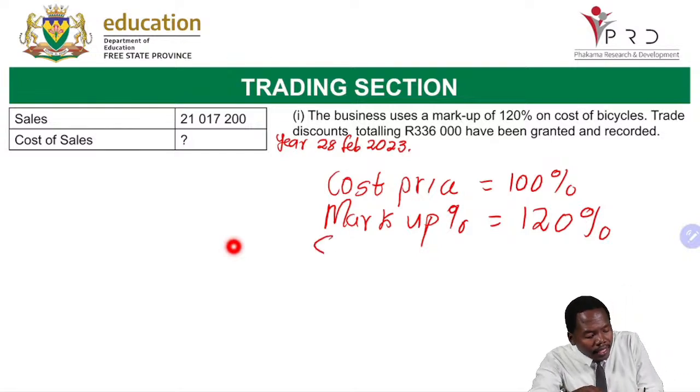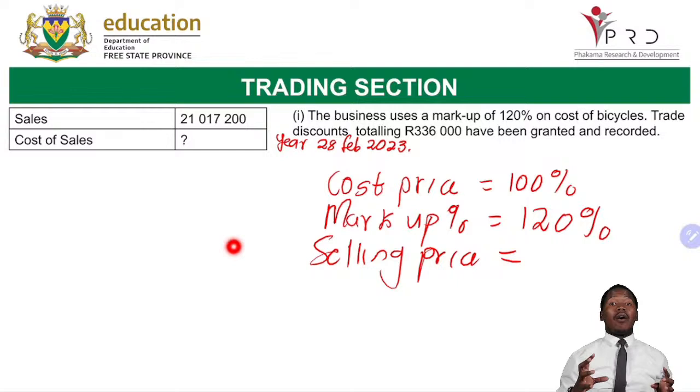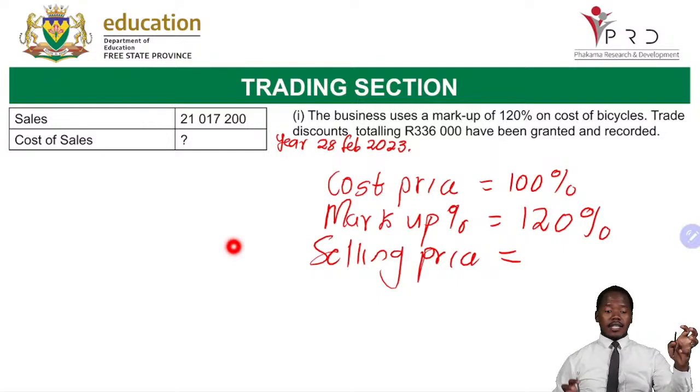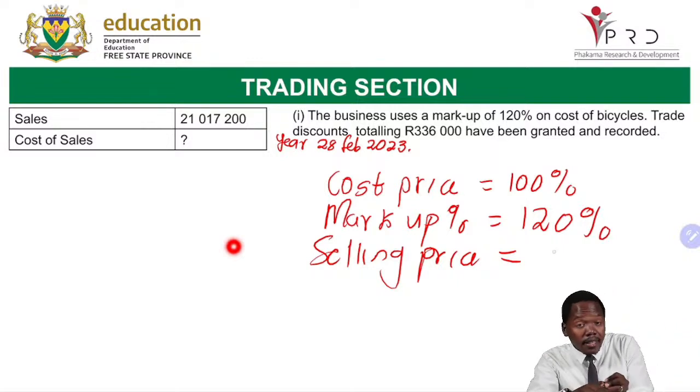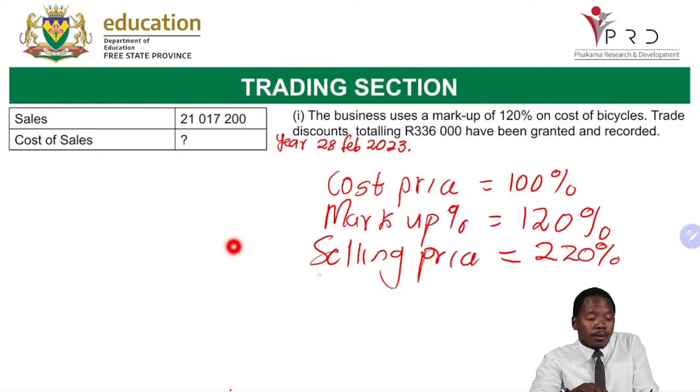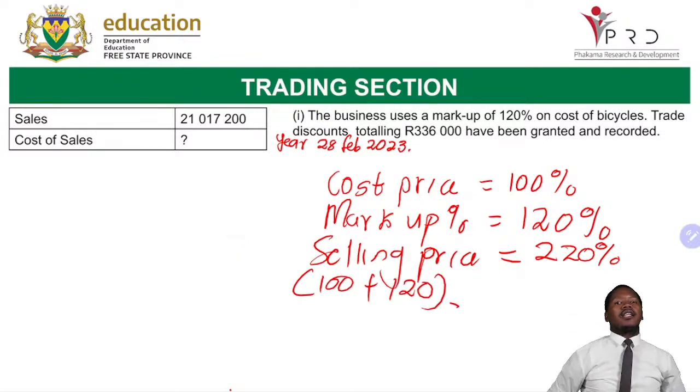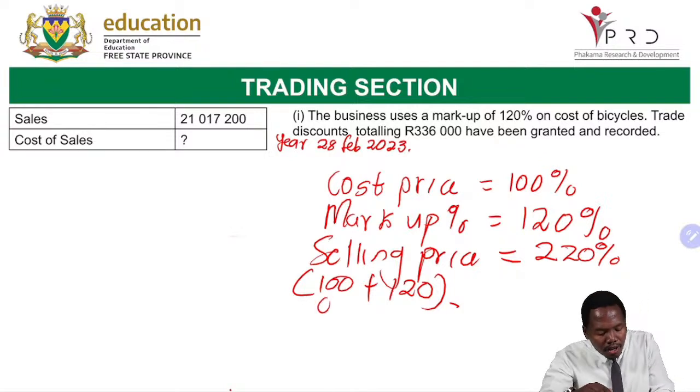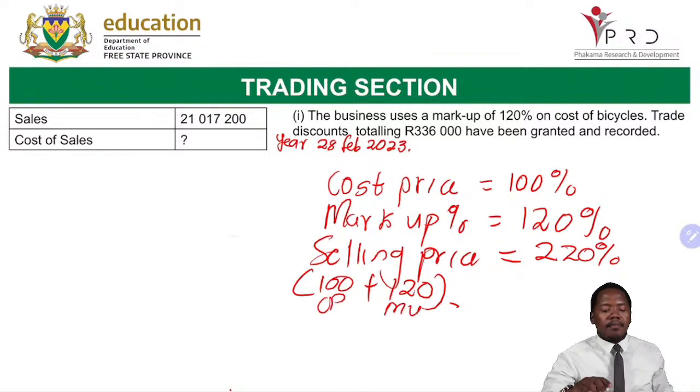And then we are also being taught from lower grades that the selling price will be a combination of the cost and the markup. Meaning, in this activity, it is going to be 220. How did we get 220? It is 100 plus 120. Okay, there is the cost price plus the markup. Please write it down. We are going to need it just now.